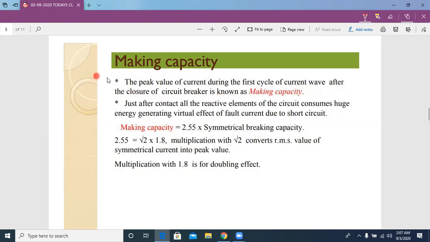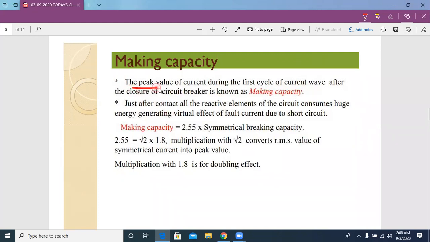Okay, so here is the definition. Making capacity is also a maximum fault current at which the circuit breaker closes the circuit successfully.